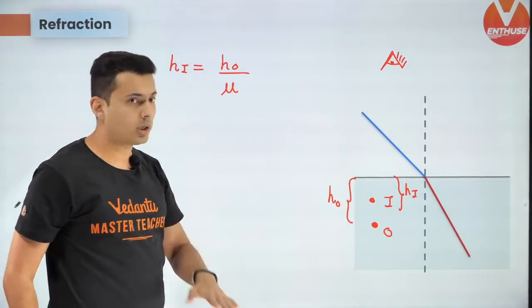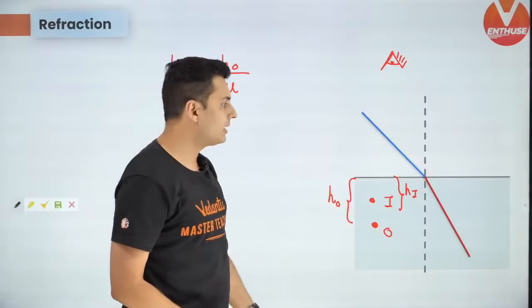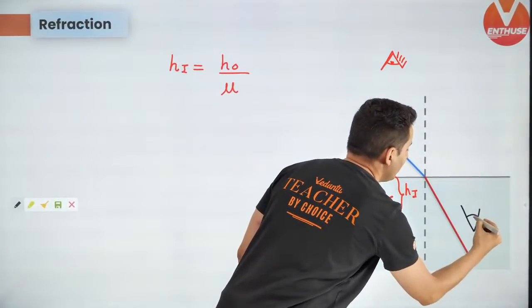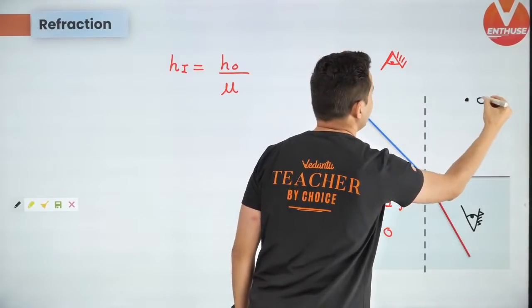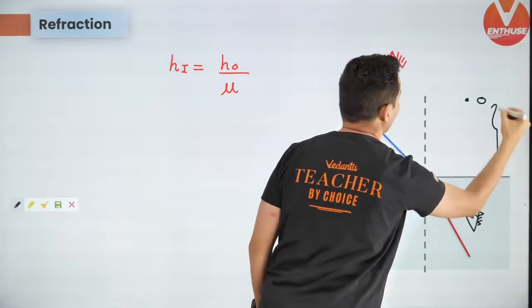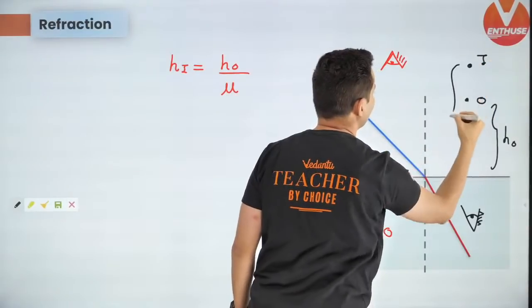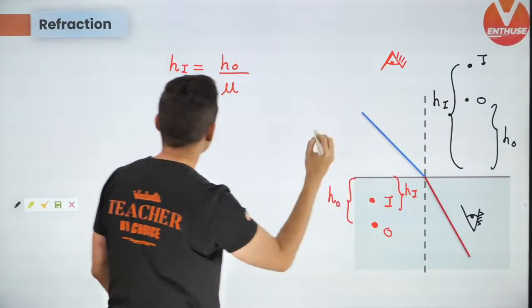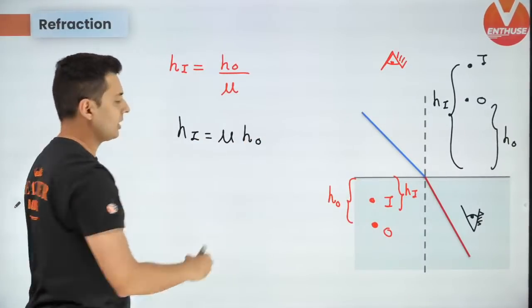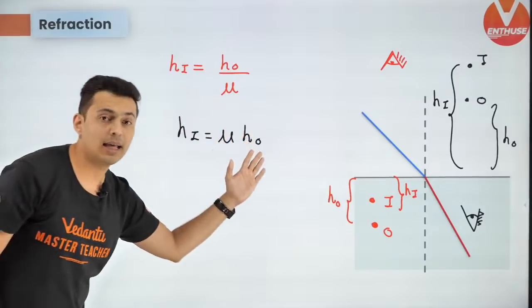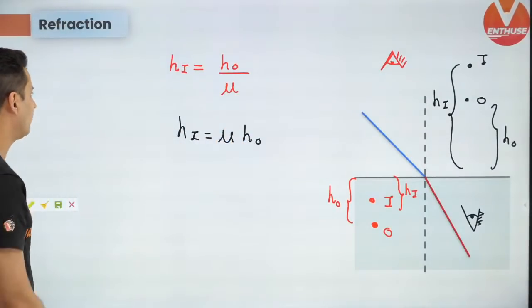Just like when you see the bottom of the pool, it appears to be a little bit shallower. But if you are an observer in water, and you look at an object here at some height h0, the image appears to be over here. If this is hi, in that case hi is mu times h0. Keep this in mind. Apparent depth, very, very important formula.